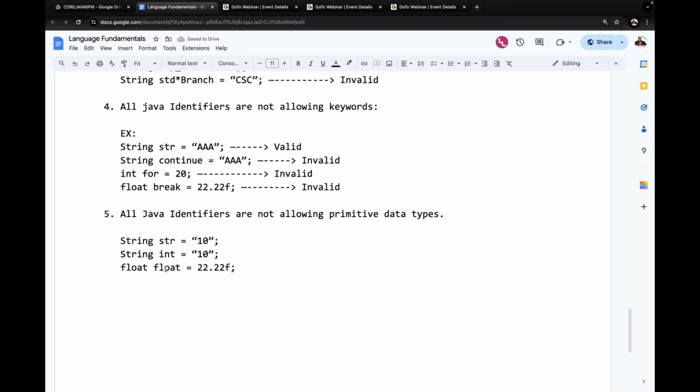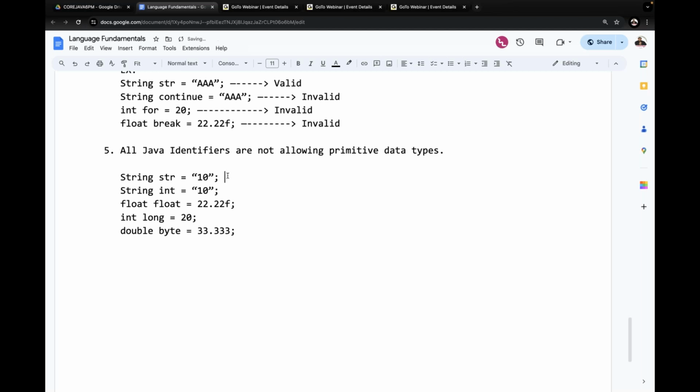After that, int long is equal to 20, for example. Double byte is equal to 33.333 semicolon.